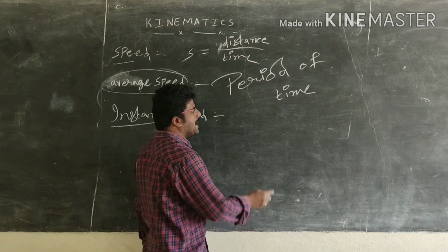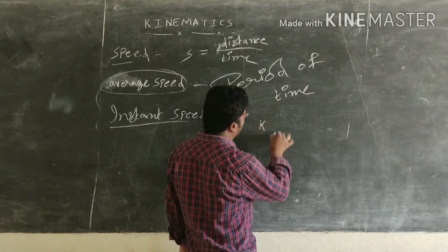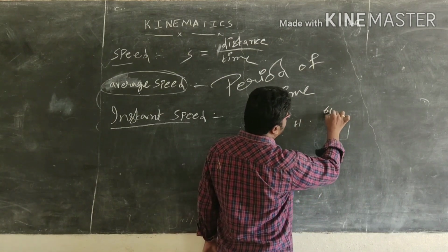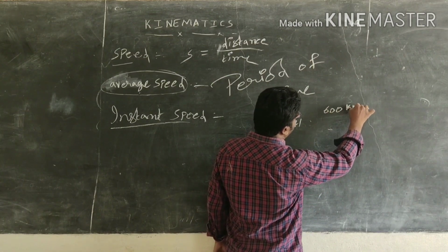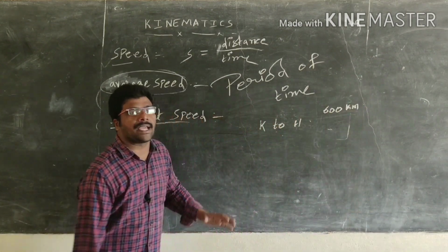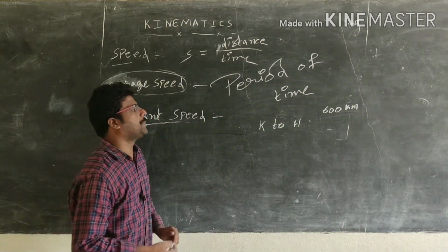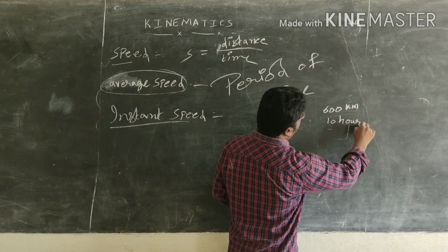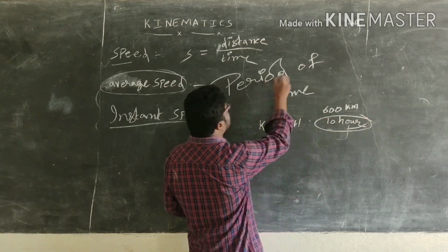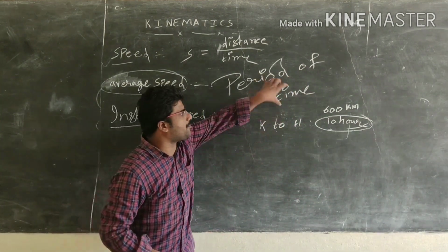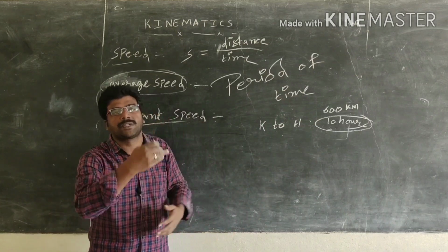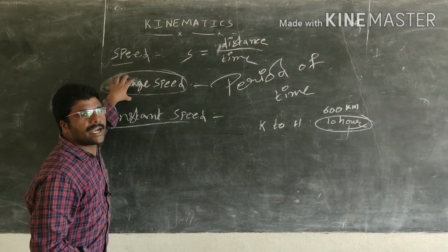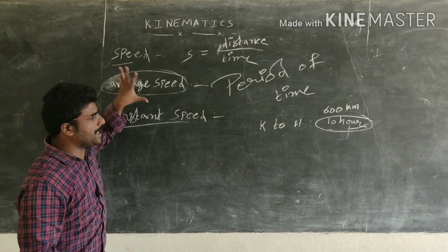For example, let us consider the distance from Kadapa to Hyderabad to be 600 kilometers, and the time taken to travel from Kadapa to Hyderabad to be 10 hours. Here 10 hours is the period of time. In this period of time, how fast the object changes its position can be calculated using average speed.